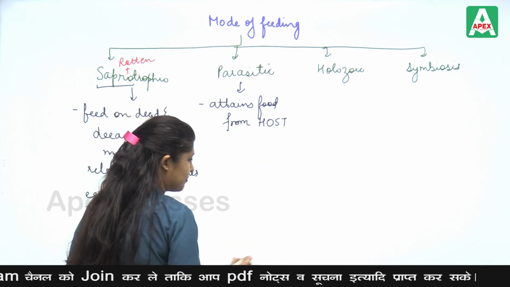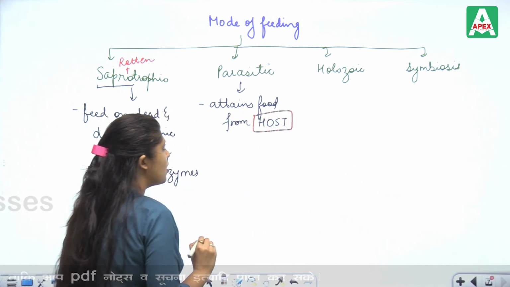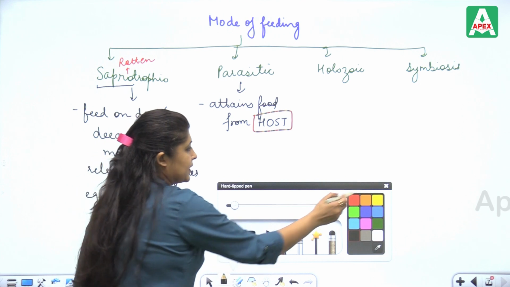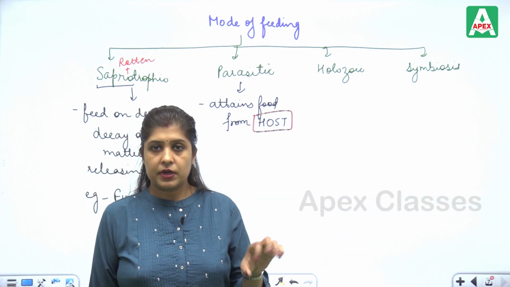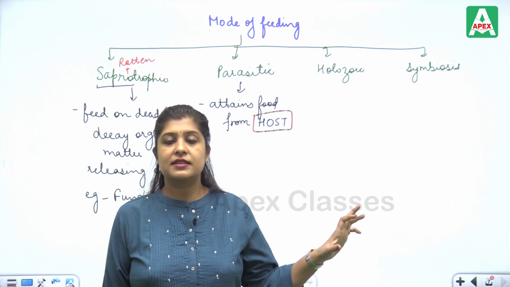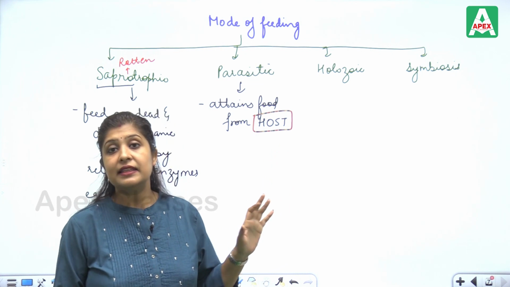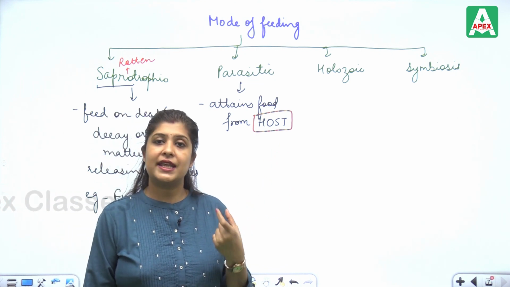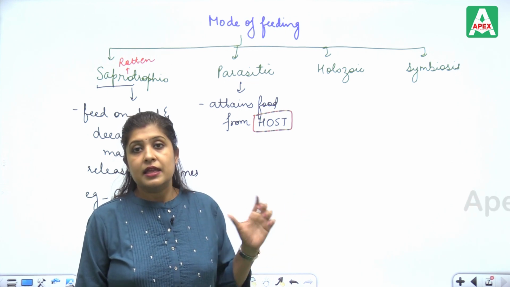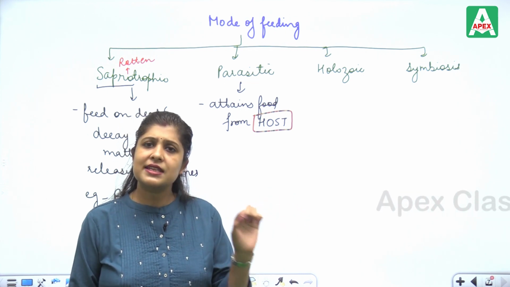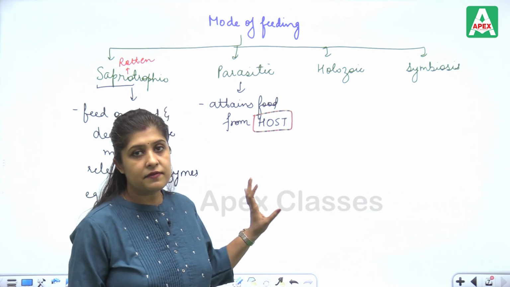We have to remember that parasites basically attain their food from a host, that is another organism. In this category, the parasite has the benefit of attaining the food, but the host doesn't benefit from it. Parasites are just taking their food from the host and utilizing it.